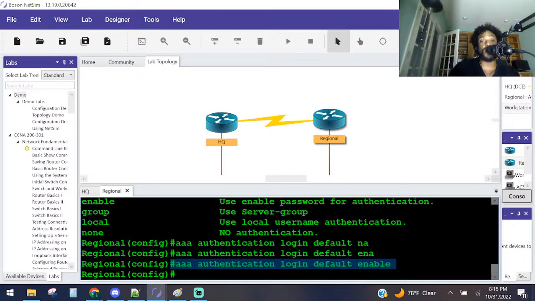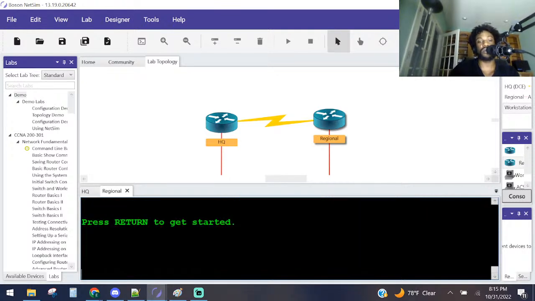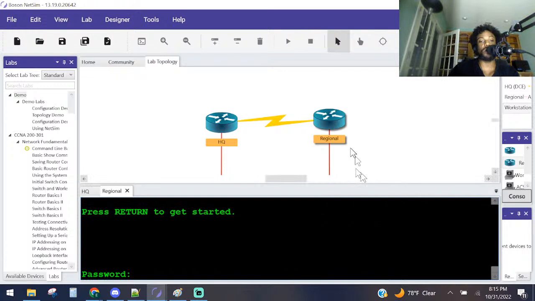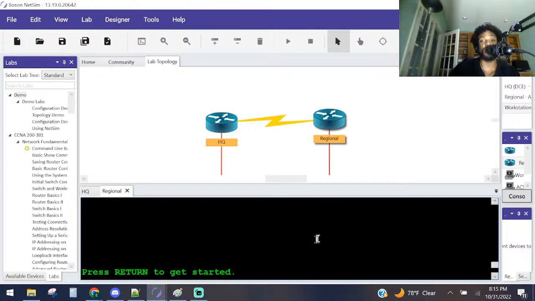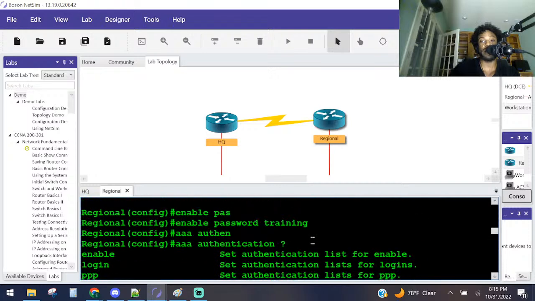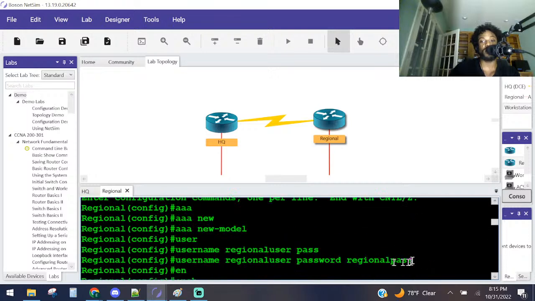Step 5, log out of the router. We know how to do that, right? Exit. We're logged out here. We're back in the mode right here. The password. What password are we going to use here? Anybody know? It says access the router through the console port, which we're about to do. Which password should you use here and why? Do we use the password that we created with the username password regional pass or the training password? Anybody?